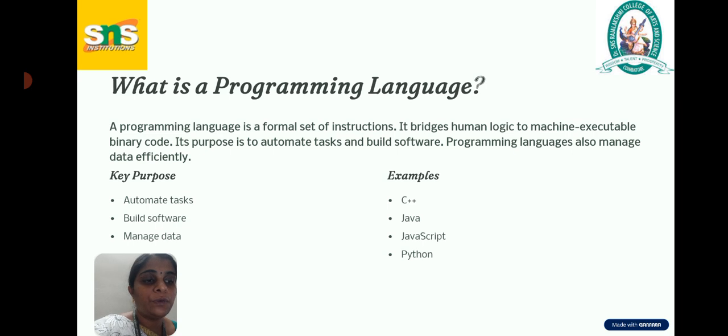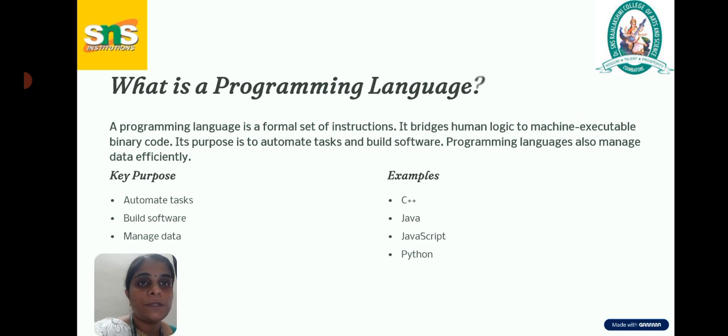So we write programs using programming languages, for example C++, Java, JavaScript, Python, and so many languages are available nowadays. There are many programming languages, each with its own style and own use. Programming languages bridge human logic to machine executable binary code.